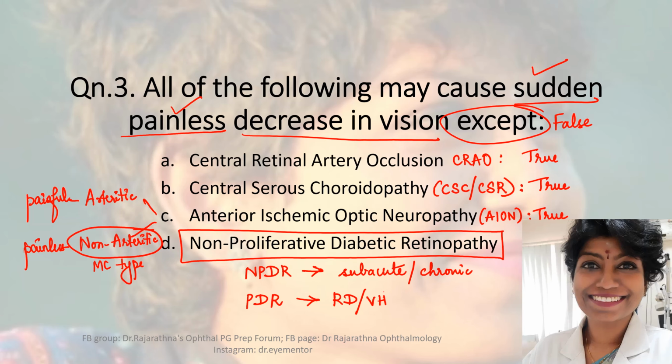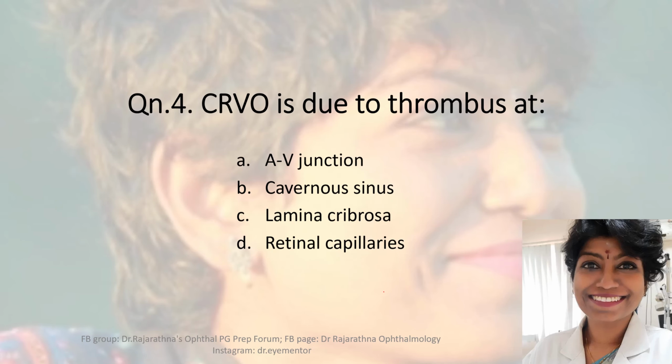All right. So now that we know the concepts behind all of them, we also know 4 causes of sudden painless decrease in vision. Let's move on to question number 4. Question number 4 is asking us where the location of the thrombus is in CRVO. CRVO is due to thrombus at. Let's look at the options. Option A, AV junction. Arteriovenous junction, if I have a thrombus there, it will lead to BRVO, that is branch retinal vein occlusion. But that is not our question. Our question asks about central retinal vein occlusion.